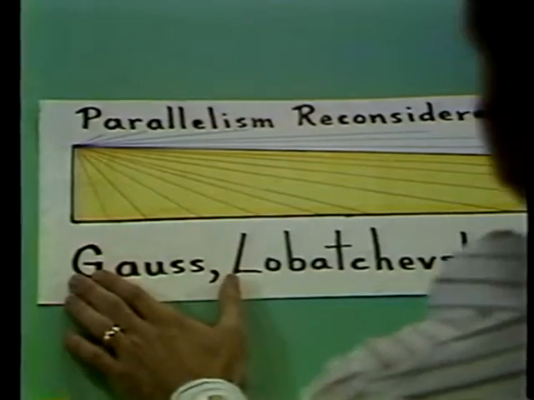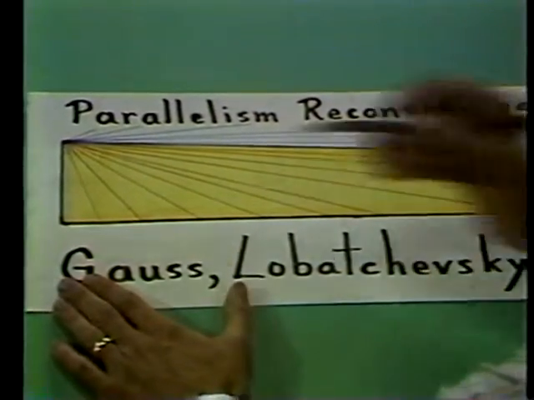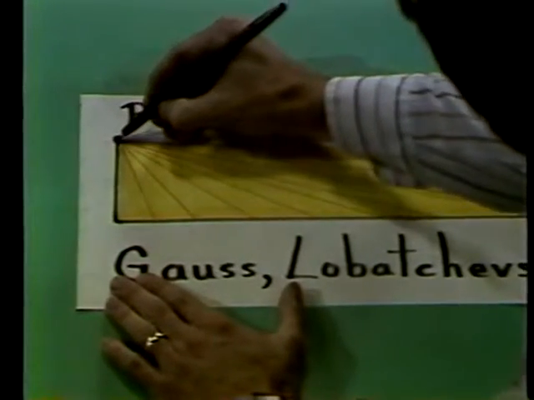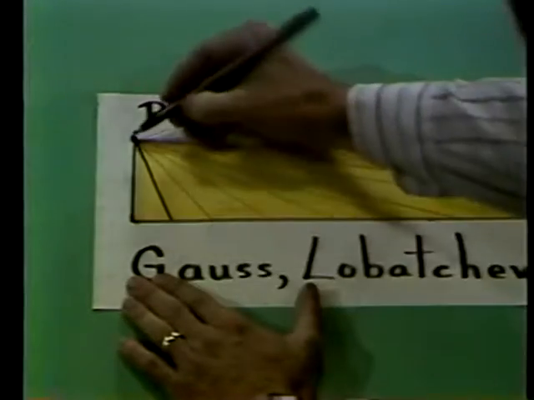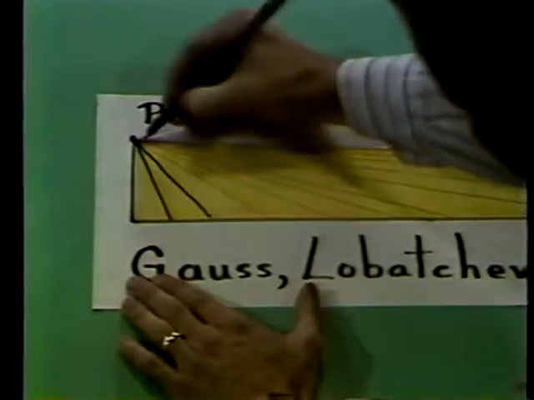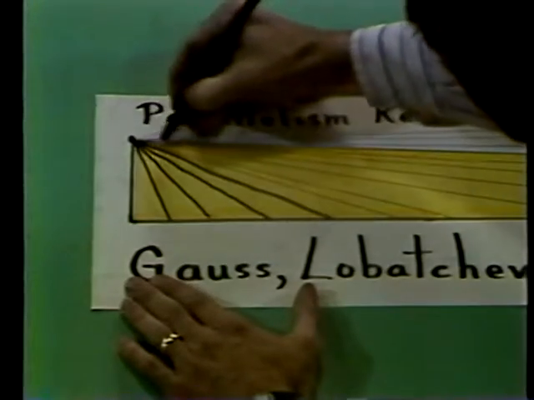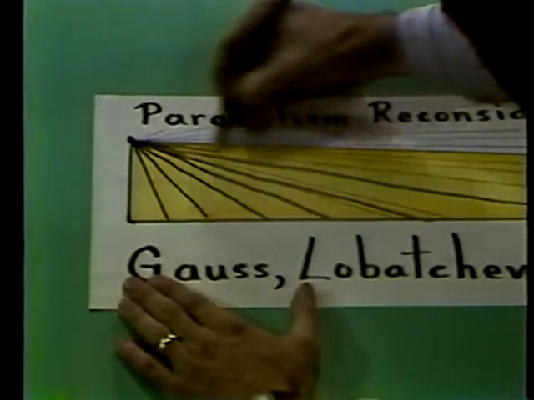I have here a drawing of a line at the bottom and a line up at the top. Now through this point here, you can draw lines as follows. Here's a line, it meets the bottom. Here's a line, it meets the bottom. Here's another one, it meets the bottom. And as I keep lifting the angle at the top, the line gets further and further out before it intersects.